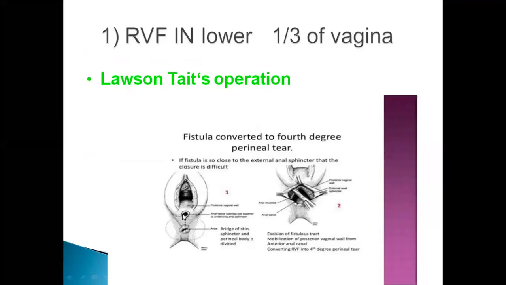The perineal tear which involves the rectal mucosa is called a 4th degree perineal tear. So this fistulous tract will be there now from vagina to rectum. This tissue is cut open so that it is converted into a 4th degree perineal tear, and this is sutured in layers with non-absorbable suture material.